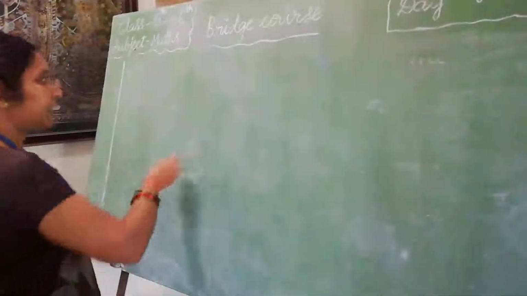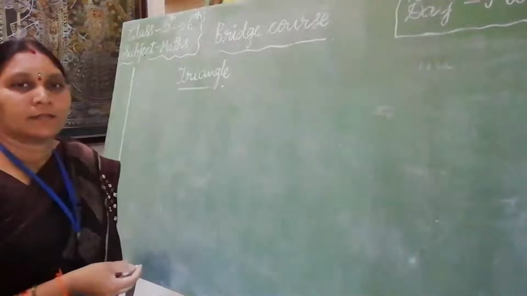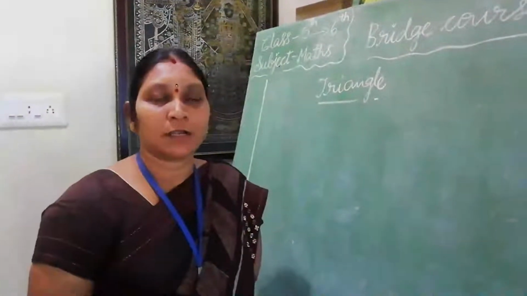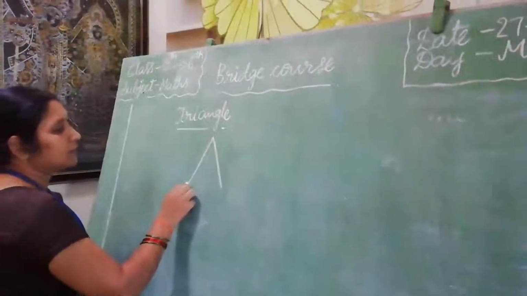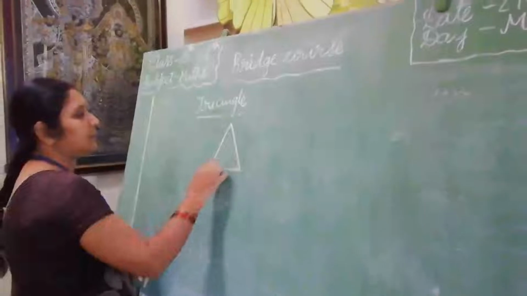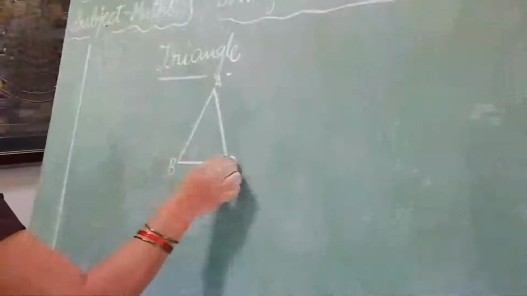Next I will tell about the triangle. A 3-sided polygon is called a triangle. How many sides? See this figure. This is a triangle. 3 sides are there: A, B, C.